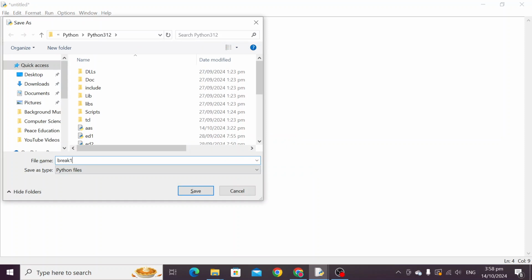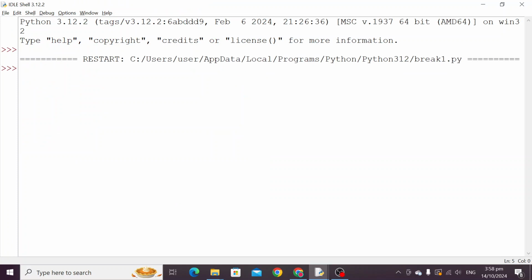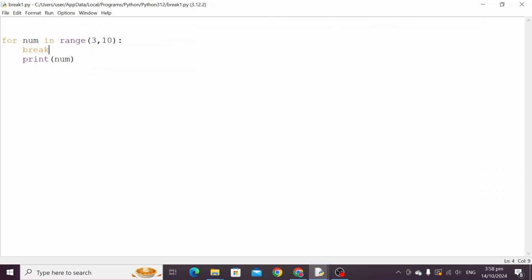Let us save the file. Now you can see there is no output, the loop is immediately stopped because of the break statement. So keep in mind, break and continue must always be used with an if statement in the loop. Without an if statement, if you use break and continue directly, the break statement will immediately stop the loop, and continue will create an infinite loop.